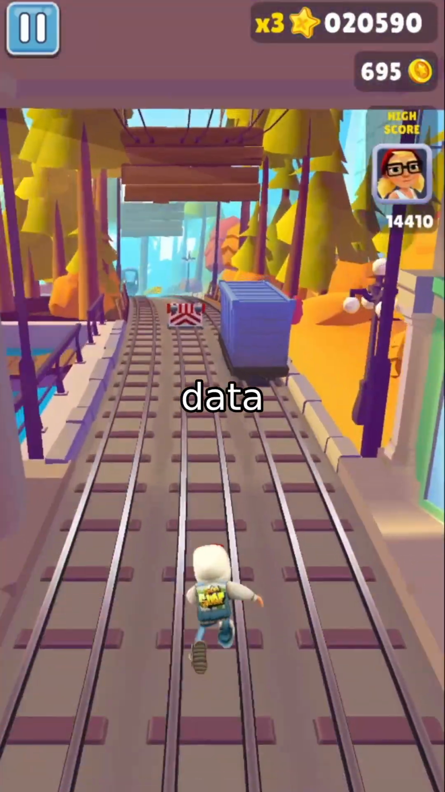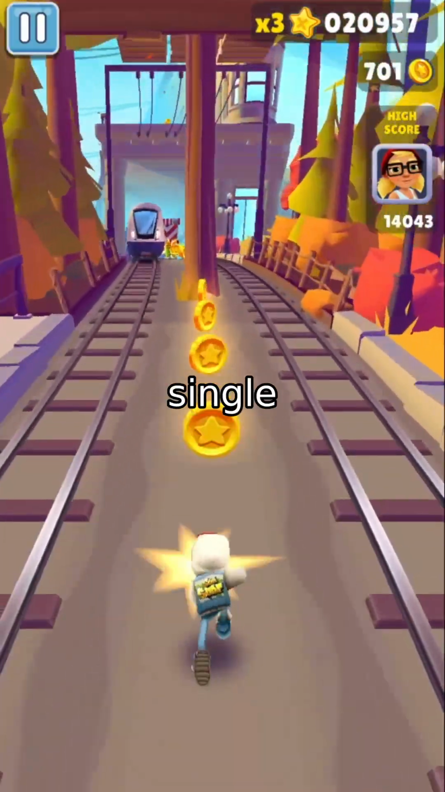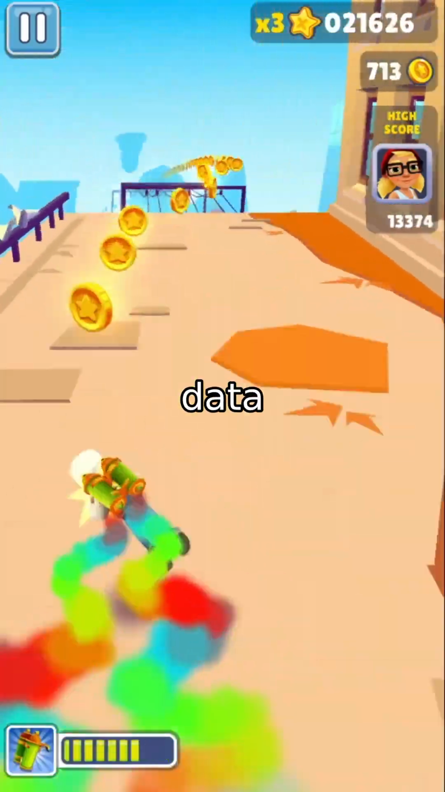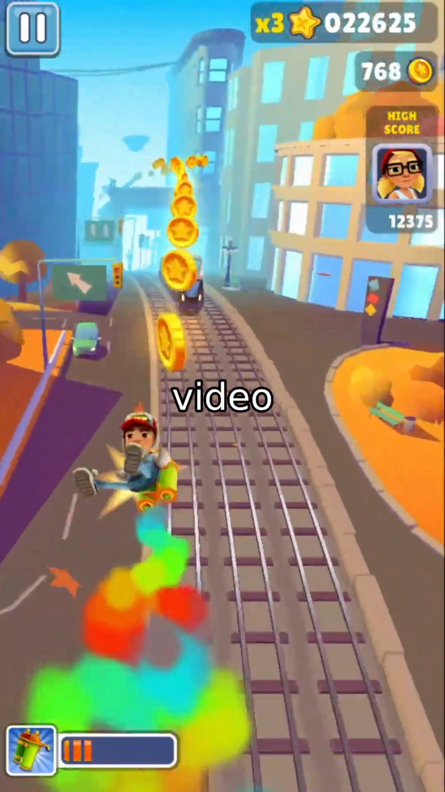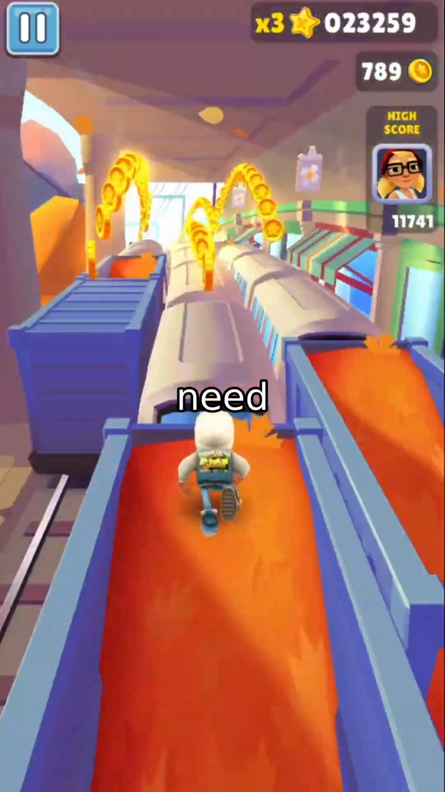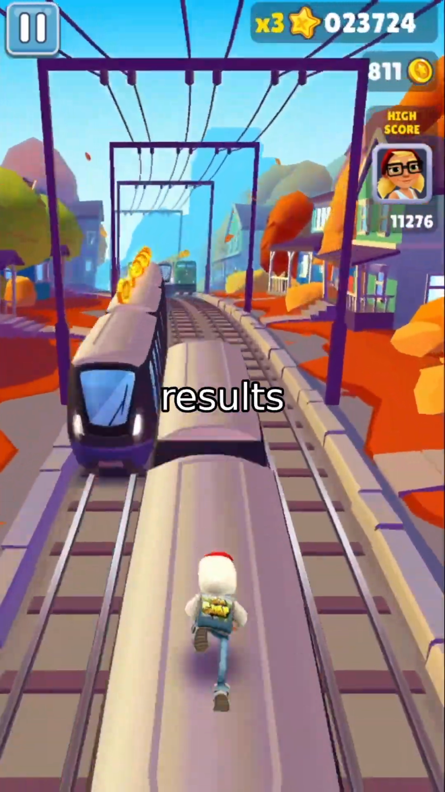But here's the kicker. EDTalk++ doesn't need extra data like 3D models or pre-recorded poses. It's smart enough to learn from just a single image and audio. Traditional methods, they'd need mountains of data to get the same results. EDTalk++ also adapts to both audio and video inputs seamlessly. Want to animate a face from a voice clip? Done. Need to match a video's expressions? It's got your back.